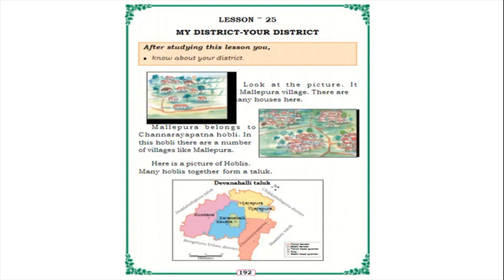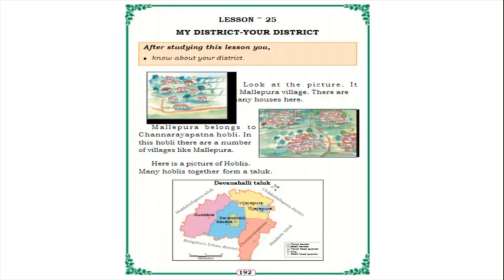Okay children, here is a picture of Hoblis. Many Hoblis together form a taluk, isn't it children? Usually we hear words like Hobli, taluk, district, state, country. So what are those? First comes the Hobli. What is a Hobli? It is a group of some villages, and many Hoblis together form a taluk. What is a taluk, children? Many Hoblis together form a taluk.